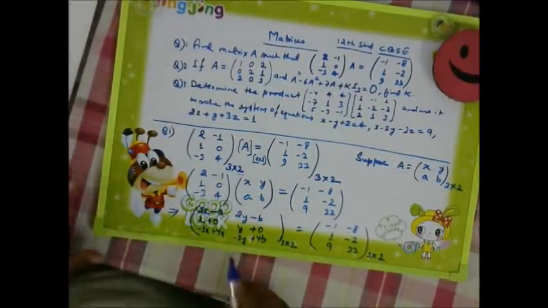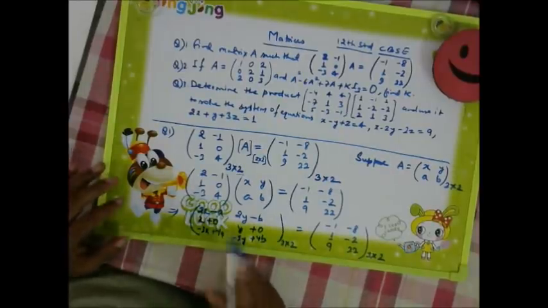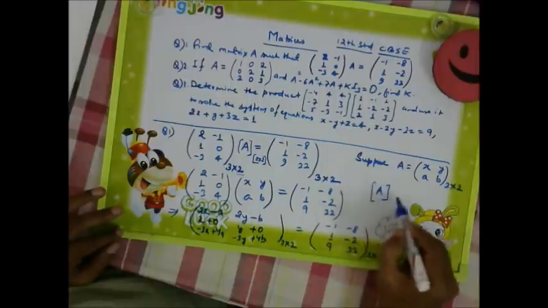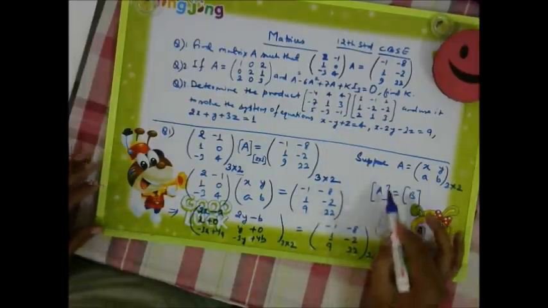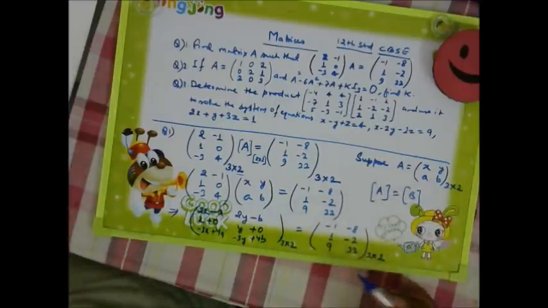So we have got now a 3 into 2 matrix. And if matrix A is equal to matrix B, then in that case each and every element of the matrix will be equal.